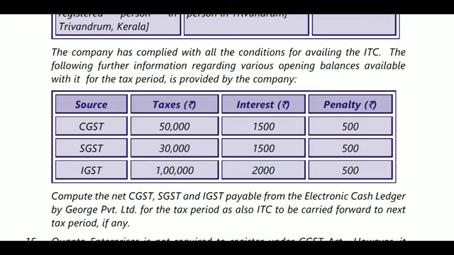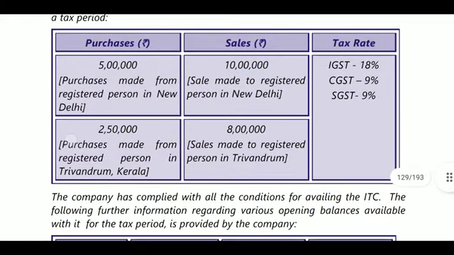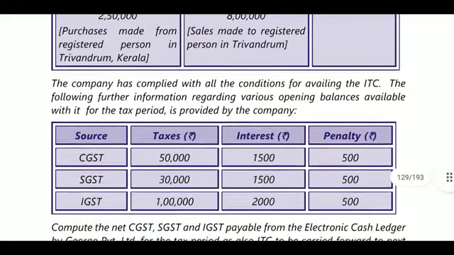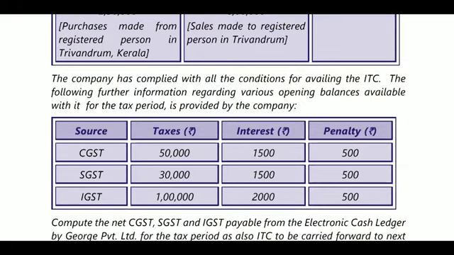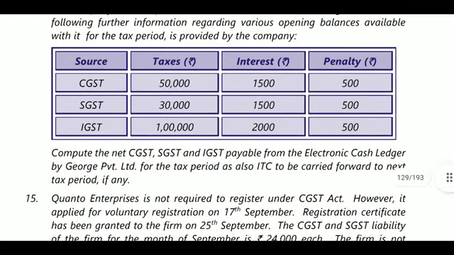was 1 lakh 80, 10 lakhs into 18%, it will become 1 lakh 80. Okay, 1 lakh 80 is output payable, and ITC is carried forward to the next period. If any amount was there, we will claim. Next, what is the ITC available during the tax period to be set off? Based on that we will get.